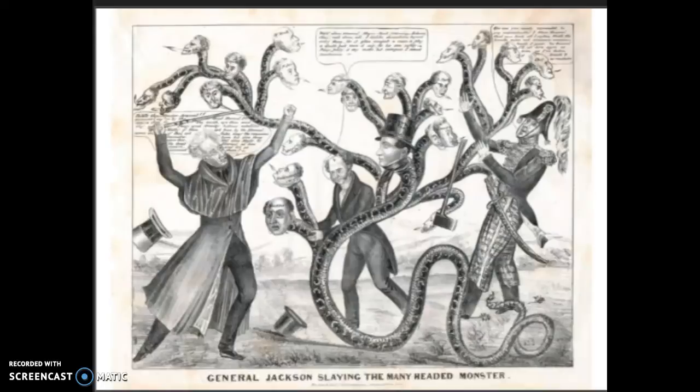So because of this, there is no more national bank. And now smaller banks that become known as pet banks are required to issue specie circular, in other words, gold and silver coins, to the people. And that becomes a problem because they might be issuing way more than what is needed, creating inflation. And when you create inflation, that could have a major impact on the economy. I'll come back to this, but we'll see how it plays a major role in what happens.